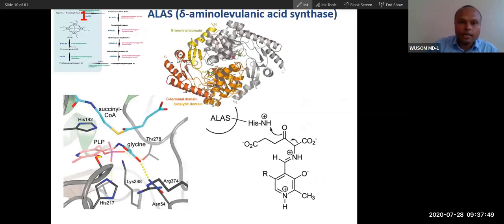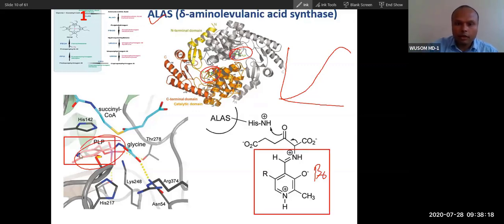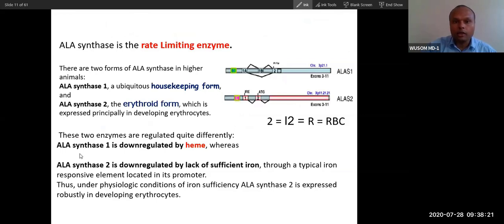So this is the first enzyme, ALA synthase. I want to show that this is a rate limiting enzyme. This has got two proteins. I have already told you all rate limiting enzymes are which type of enzyme? Allosteric enzymes. So you can remember this is an allosteric enzyme, and this has vitamin B6 at the center. You can see vitamin B6 here. PLP is there, two protein subunits with PLP at the center. That is what I want to show from this picture. This is a very important part of ALA synthase. And remember, vitamin B6 is required for heme synthesis.